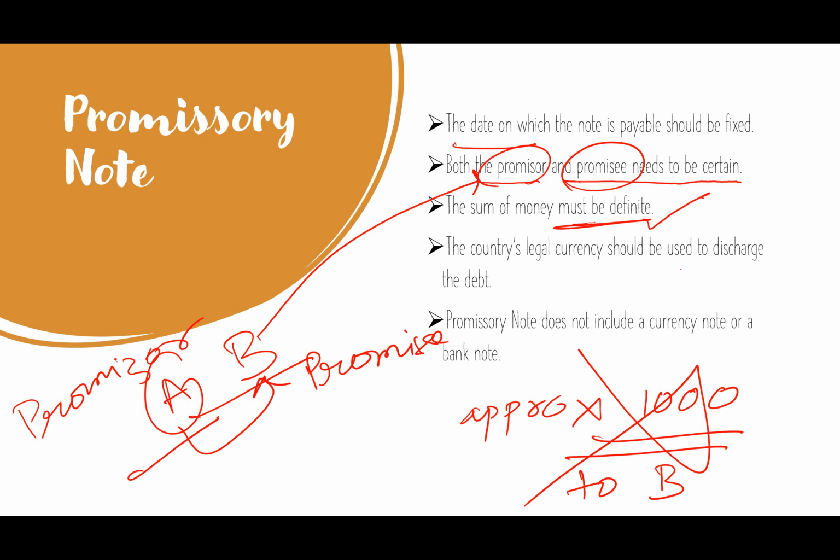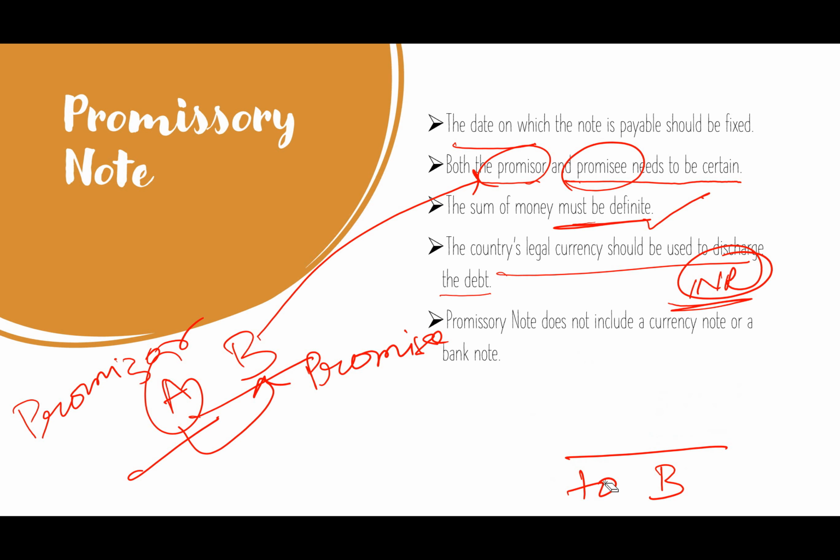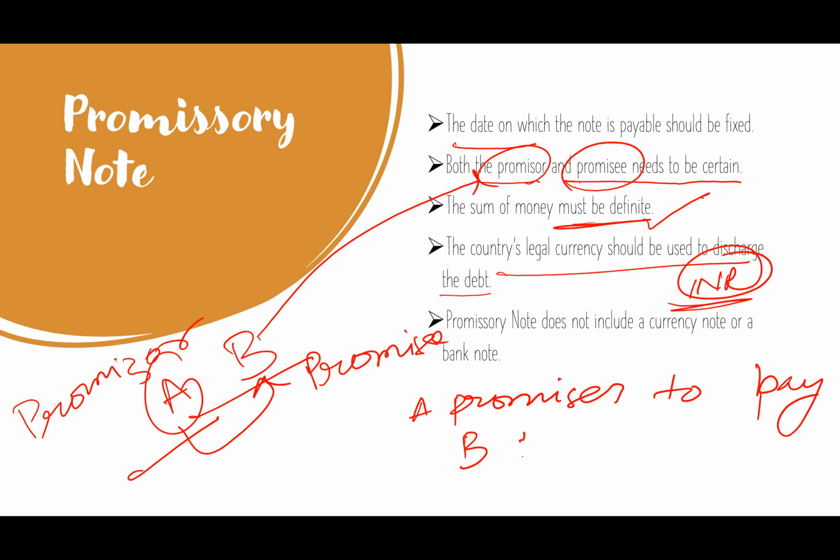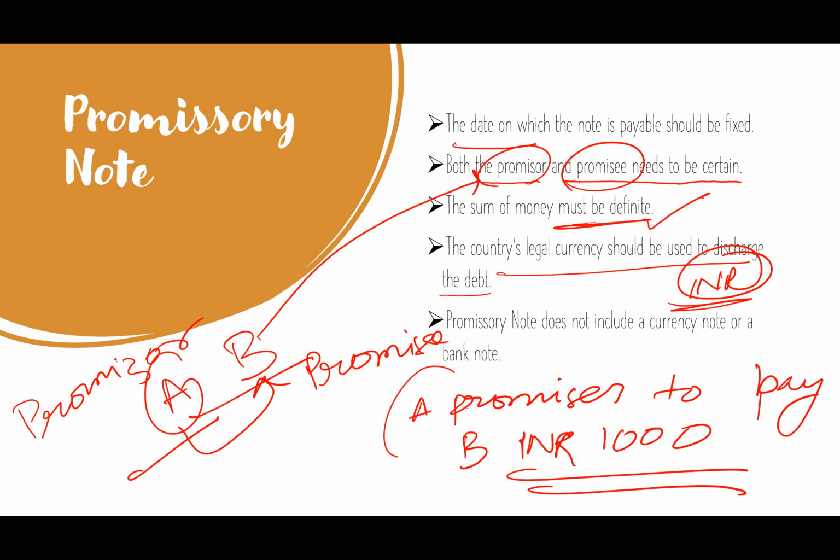The country's legal currency should be used to discharge the debt. So if you have made the promissory note in India and both the parties are dealing in INR, then the discharge of debt should be in INR. Suppose you have made the promissory note as A promises to pay B INR 1000. So A cannot discharge the debt in dollars or in euros.